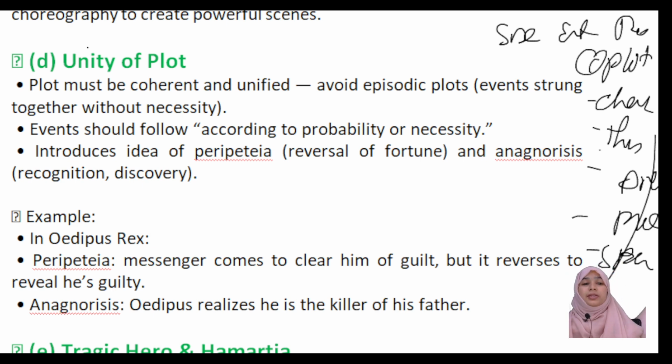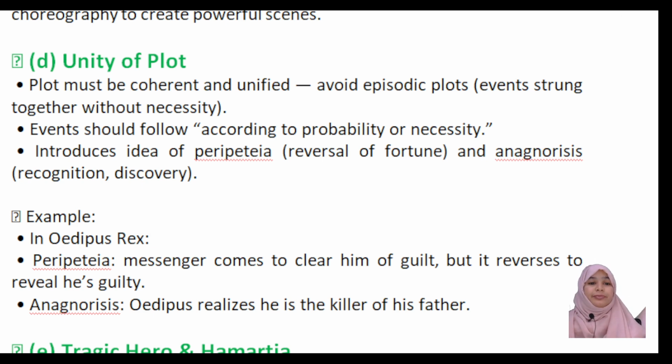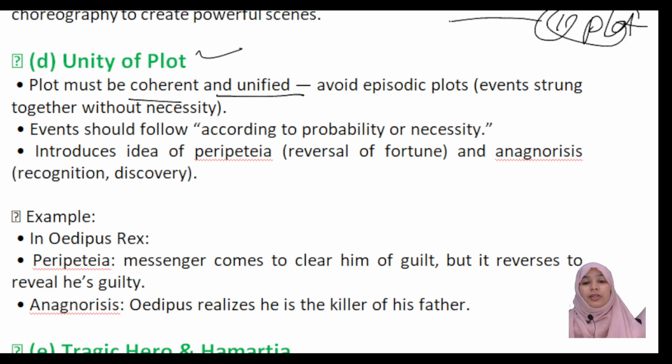What about the next concept or term on tragedy? It means unity of plot. What kind of unity should be there in a plot? The plot must be coherent and unified. The first part is plot. Further explanation about this unity of plot: it should be unified, avoiding episodes strung together without necessity.